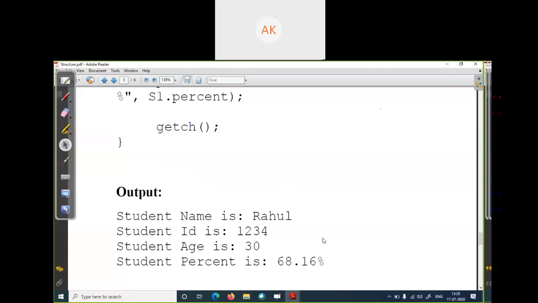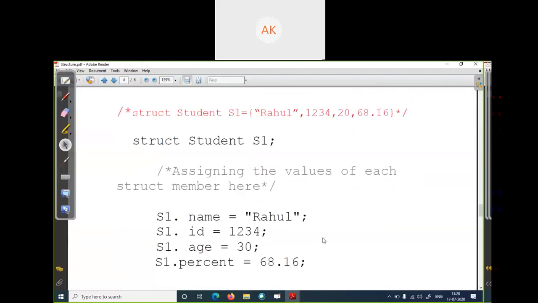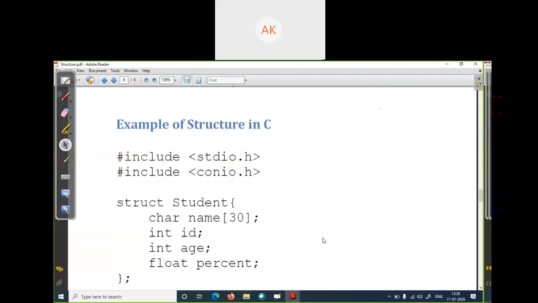No doubt? Any doubt? Okay, good. It is very good if you do not have any doubt.